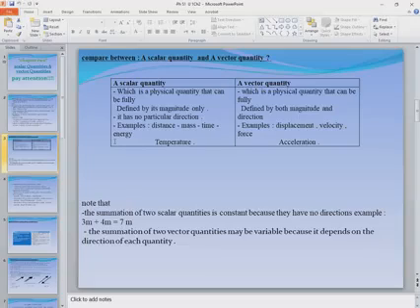Now, let us try to compare between scalar quantity and vector quantity. Scalar quantity, try to think by yourself about a definition for scalar quantity.